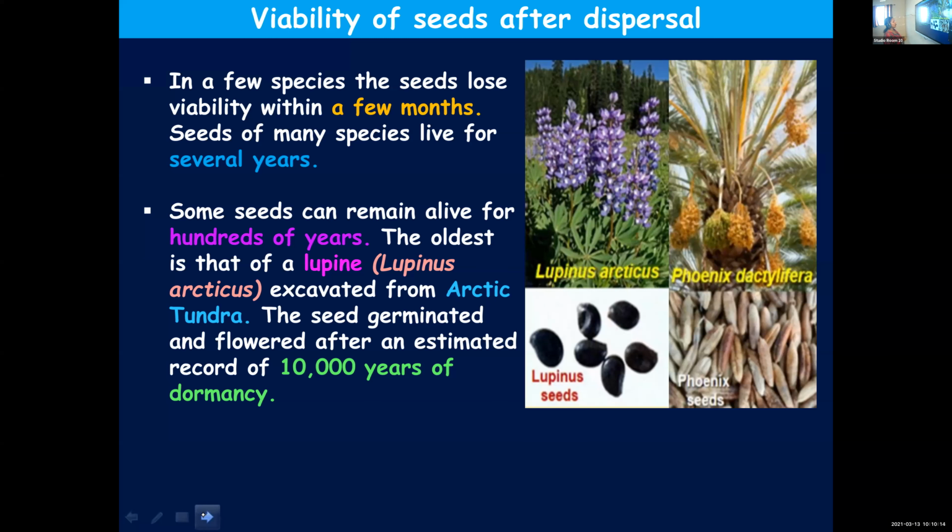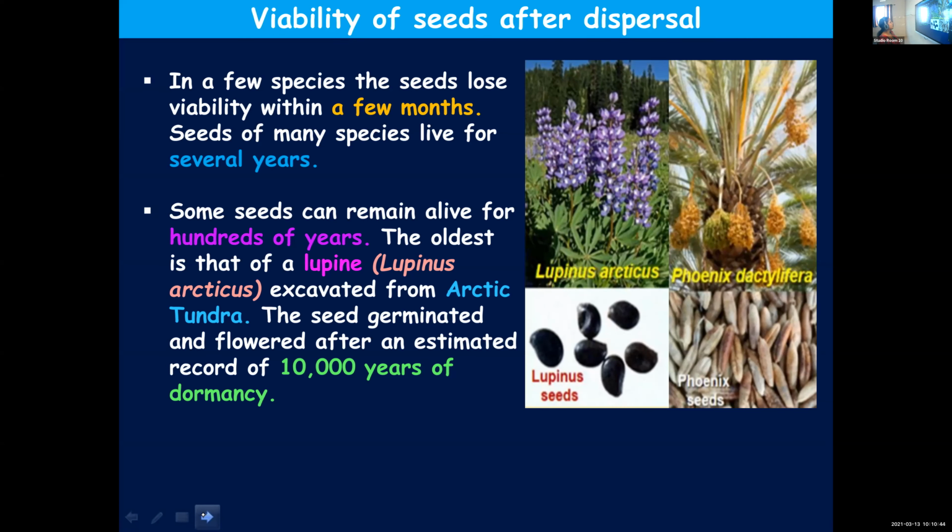The oldest one is that of lupine, Lupinus arcticus, excavated from Arctic tundra. That is why the species name is arcticus, because it was excavated from Arctic tundra, and the seed germinated and flowered after an estimated record of 10,000 years of dormancy. You can see the plant over there and its seeds, a flowering plant.